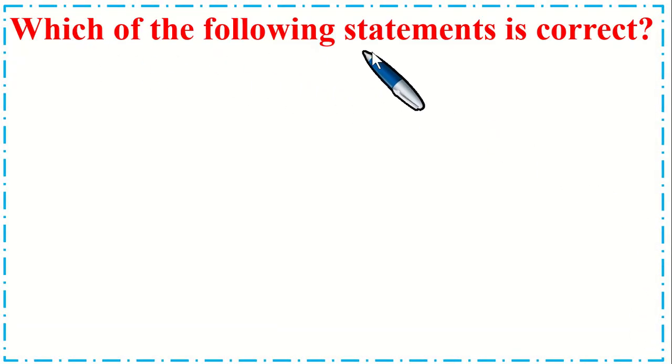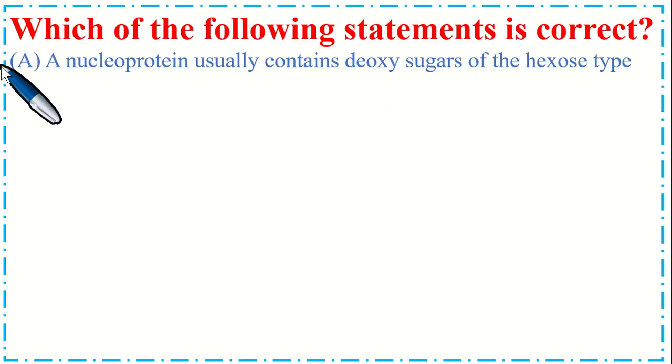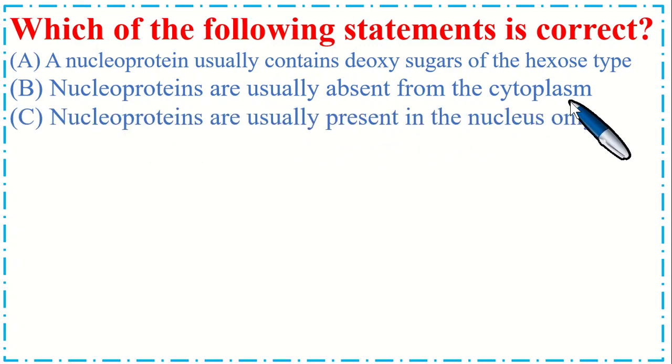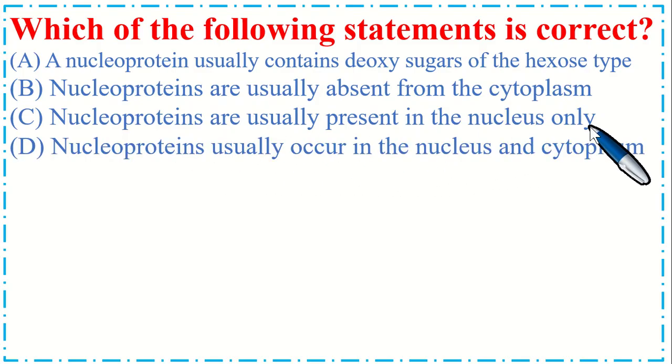Which of the following statements is correct? Option A. A nucleoprotein usually contains deoxy sugar of the hexose type. Option B. Nucleoproteins are usually absent from the cytoplasm. Option C. Nucleoproteins are usually present in the nucleus only. And option D. Nucleoproteins usually occur in the nucleus and cytoplasm.